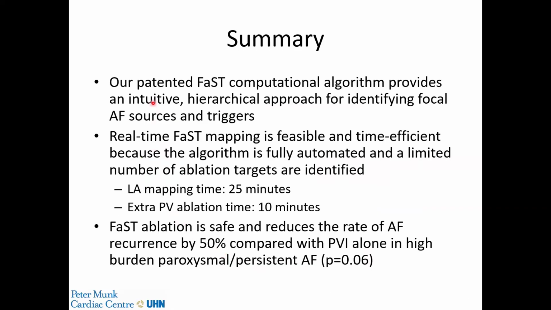So in summary then, our FaST patented algorithm provides an intuitive hierarchical approach for identifying focal AF sources and triggers. Real-time FaST mapping is feasible and time efficient because the algorithm is fully automated and a limited number of ablation targets are identified. And so the LA mapping time is on the average 25 minutes. But most impressive, the extrapulmonary vein ablation time is only 10 minutes. Again, a very specific target with a limited number of ablations to try to improve ablation outcomes.